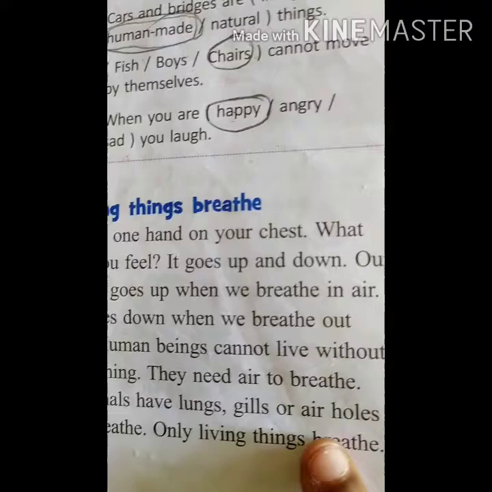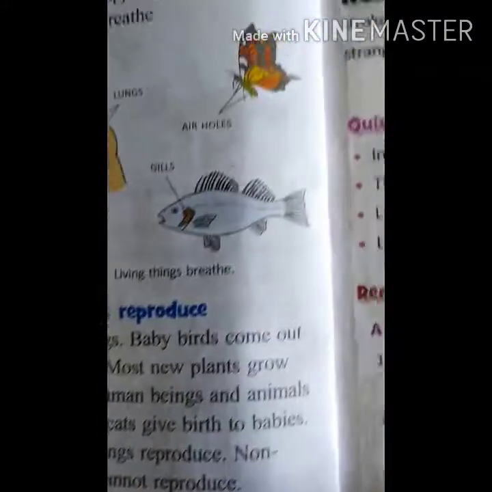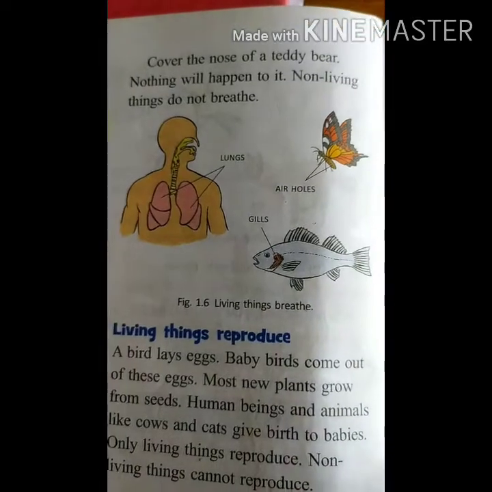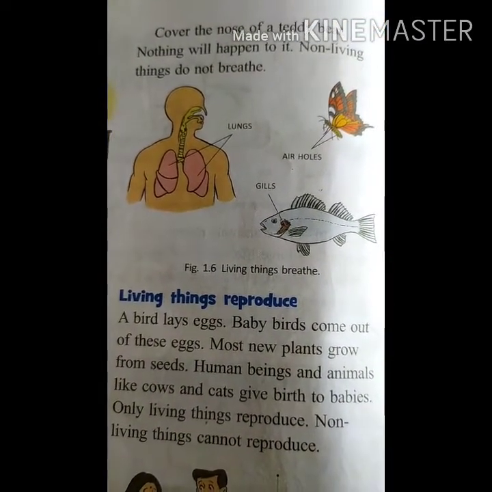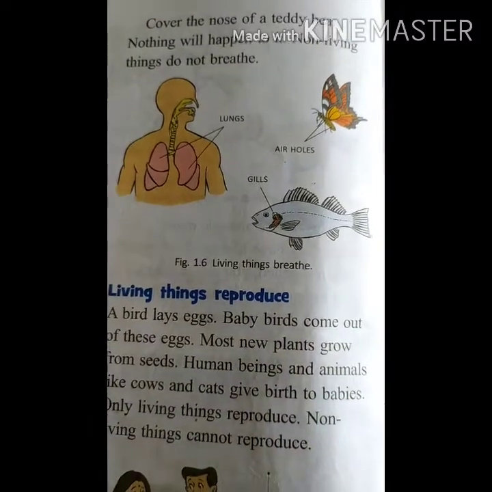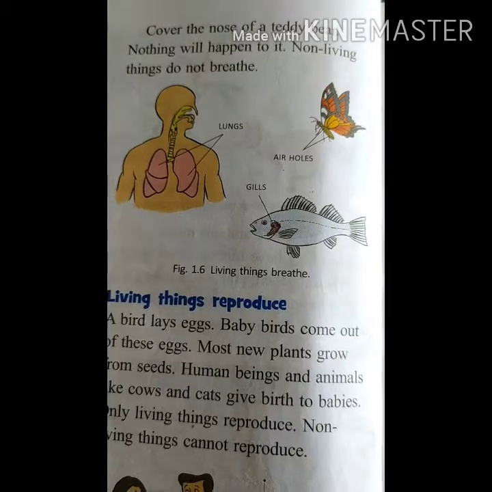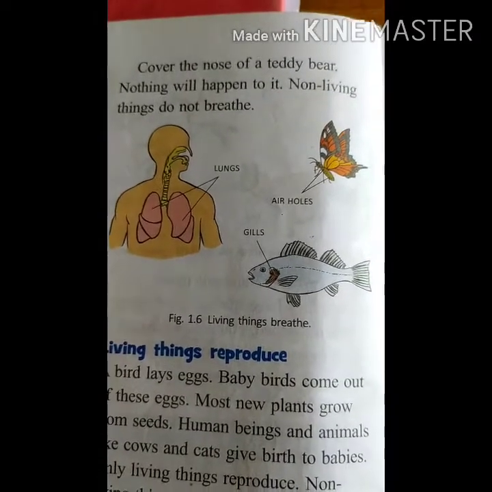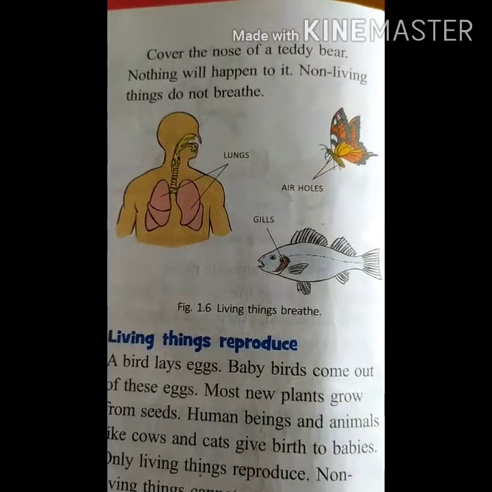Animals have lungs, gills or air holes to breathe. Only living things breathe. Non-living things cannot breathe. They don't have a nose, they don't have air holes, they don't have gills. They are not natural, they are human made, so they don't need to breathe at all. Cover the nose of a teddy bear and nothing will happen to it. Non-living things do not breathe, children.